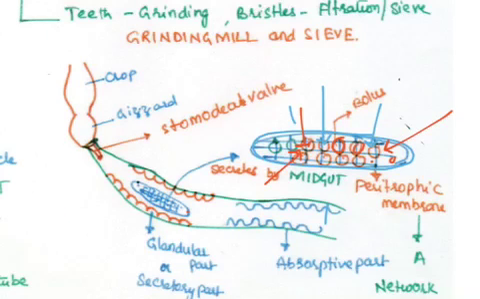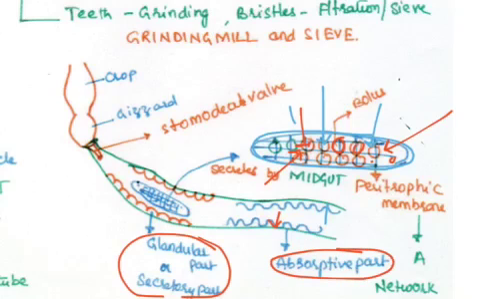Then the digested food materials will come out and get absorbed by the absorptive part of the ventriculus. Here, this is the digestion portion. We say glandular part or secretory part of the ventriculus. Then in the absorptive portion, they get absorbed. After the completion of absorption, the foodstuffs which are not digested will enter into the next part.